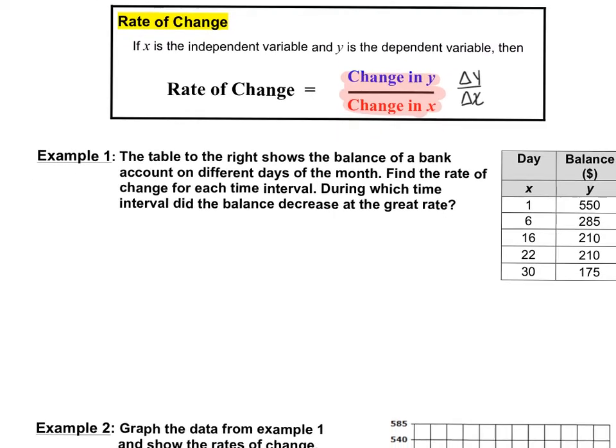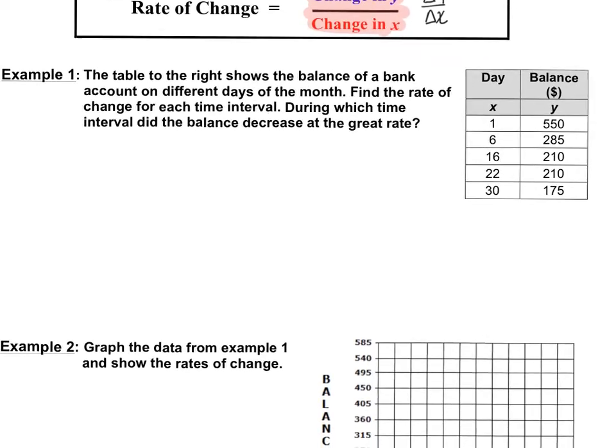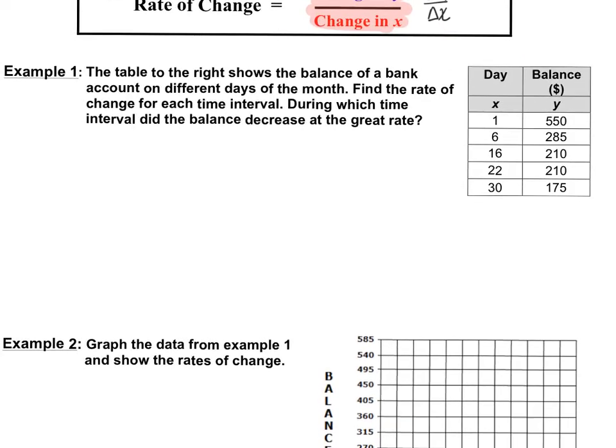So that you don't have to write out the words of the formula every time, you can just write delta y over delta x. Okay, example 1. The table to the right shows the balance of a bank account on different days of the month. Find the rate of change for each time interval. During which time interval did the balance decrease at the greatest rate?